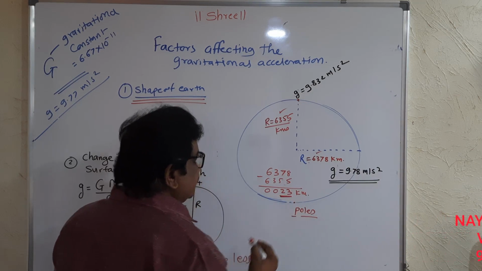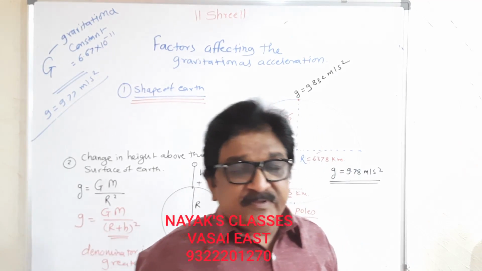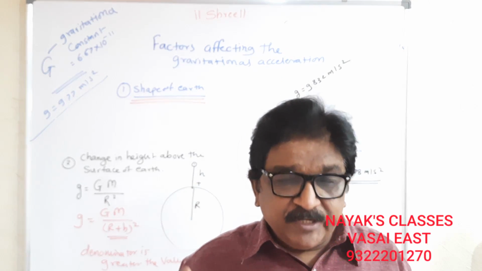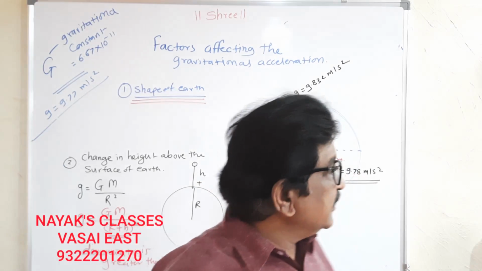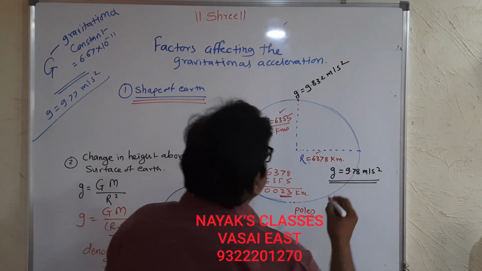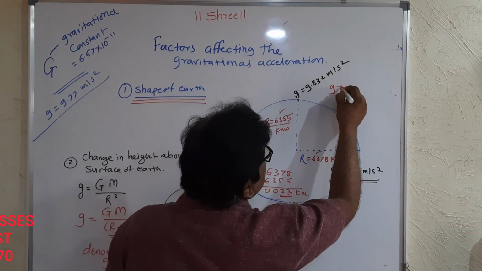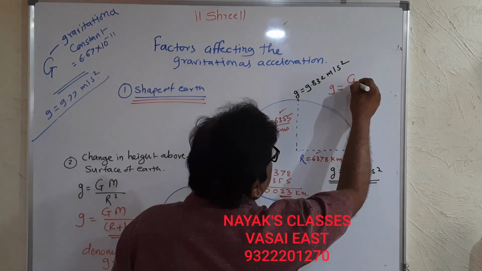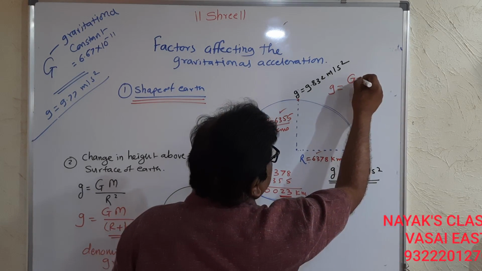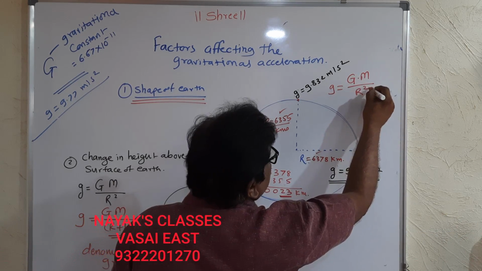So the difference is 23 kilometers. This difference increases the formula denominator. g is equal to G, constant of gravitation, into mass of earth upon r square.